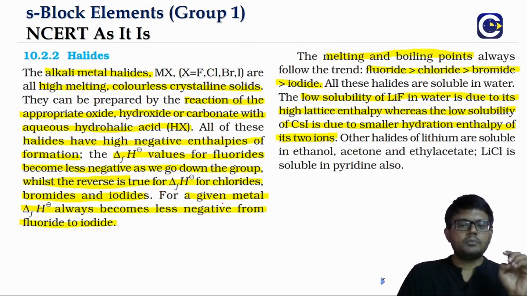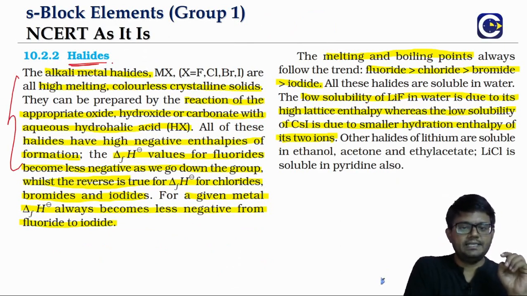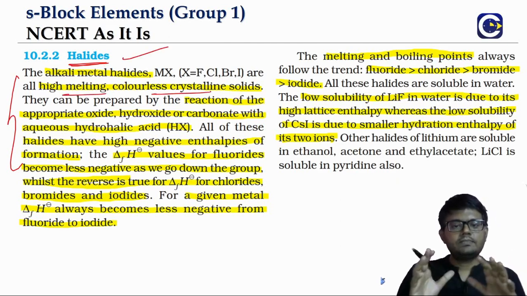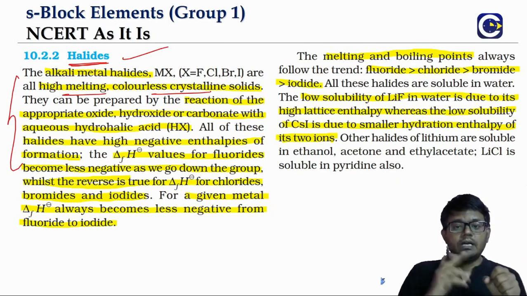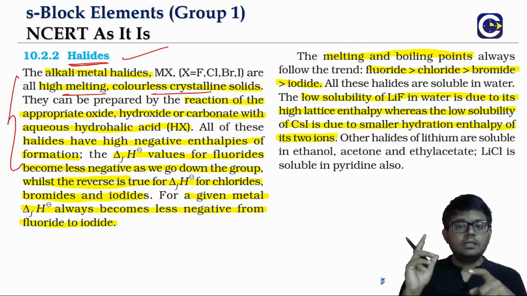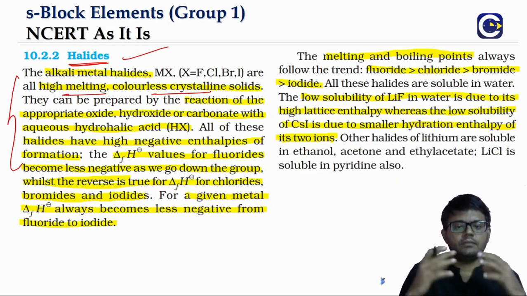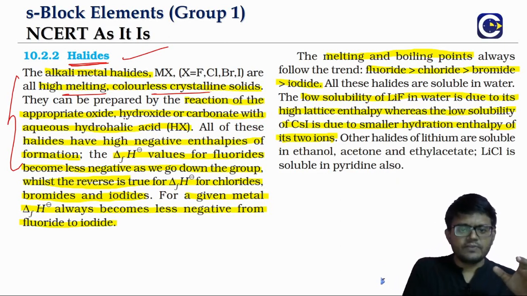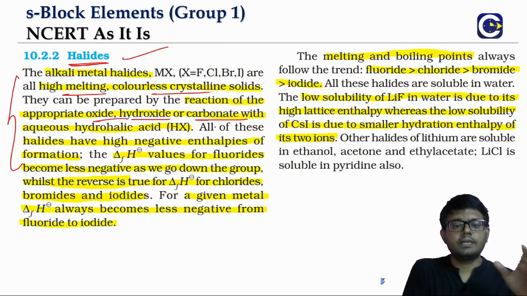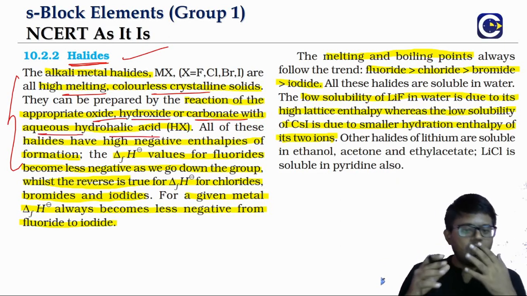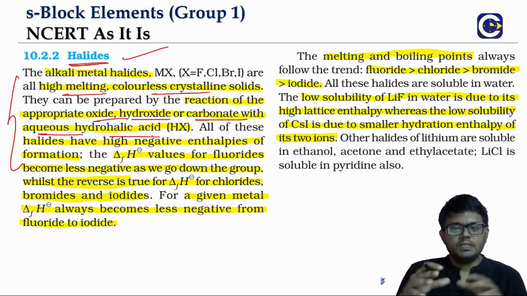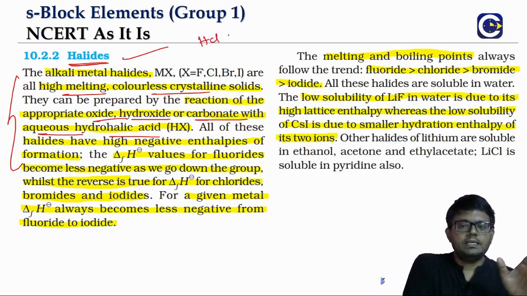Now coming to the other important class of compounds, the halides. The alkali metals form halides which are ionic. They have high melting points and are colorless crystalline solids. The easy method to prepare them is from the oxides, hydroxides or carbonates of the alkali metals by reacting them with aqueous hydrohalic acid, HX type, whether it is HCl or HBr.